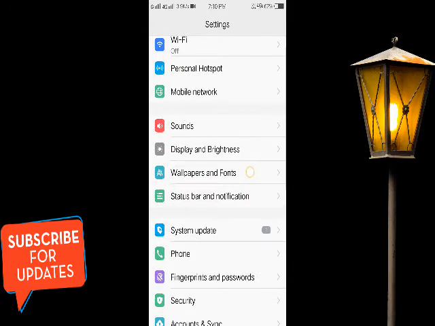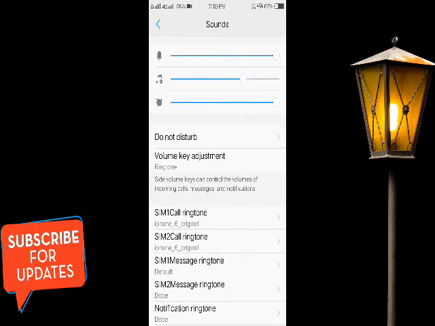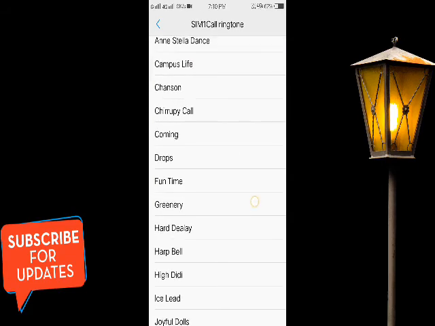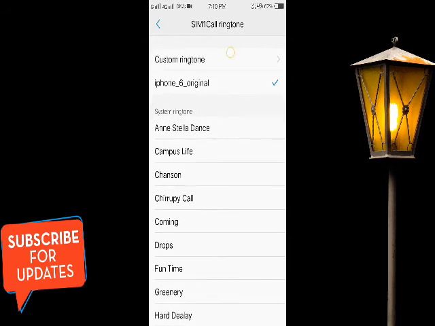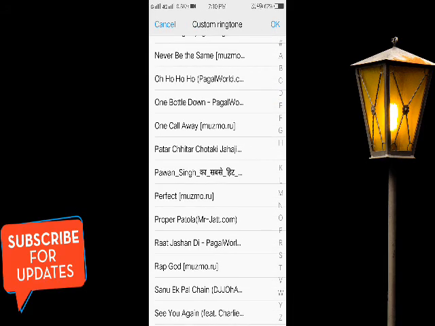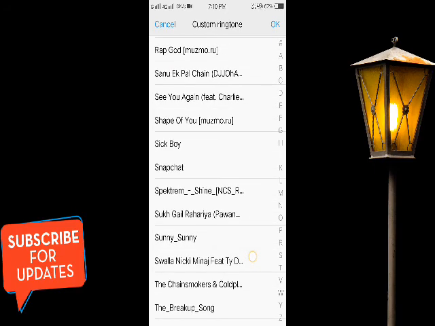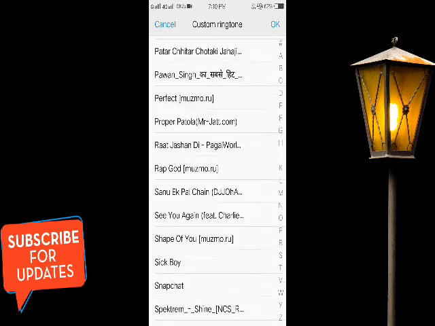I'm currently using a Vivo V5, so the settings here are different. There's an option of sound, and there's an option of call ringtone. So I can change it here with the custom ringtone option. I can change it, like that's the name, and it will come here like this.